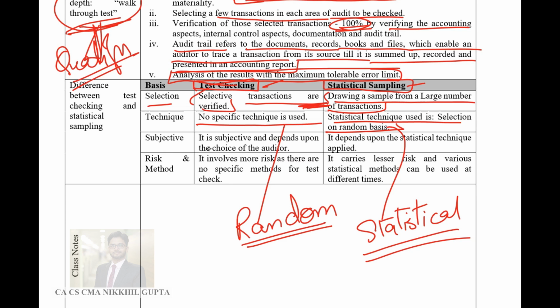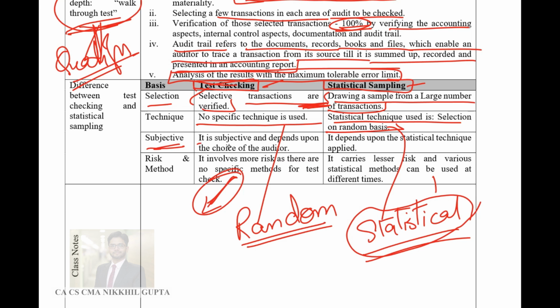Guys, in case of test checking, that is random sampling, the auditor can involve into some fraud with management, and the auditor can pick up those transactions which are asked by the management itself. So test checking becomes a little risky. However, statistical sampling is not done by the auditor, it is done by the system, the software. Hence, statistical sampling is much more error-free or fraud-free.